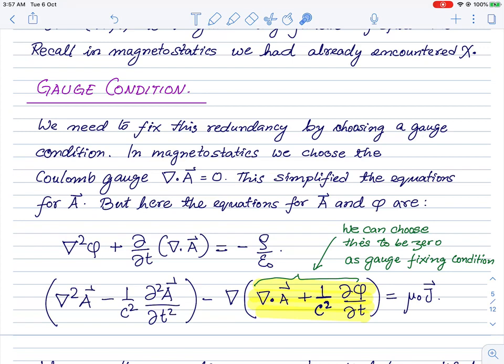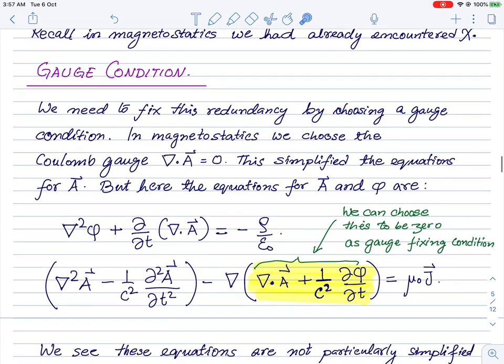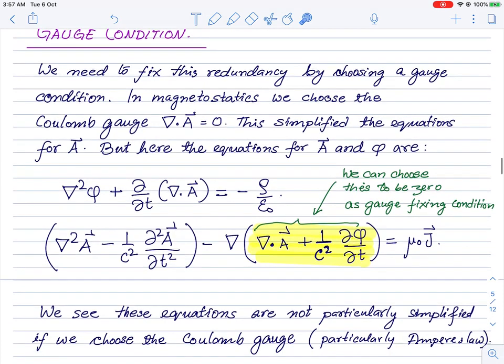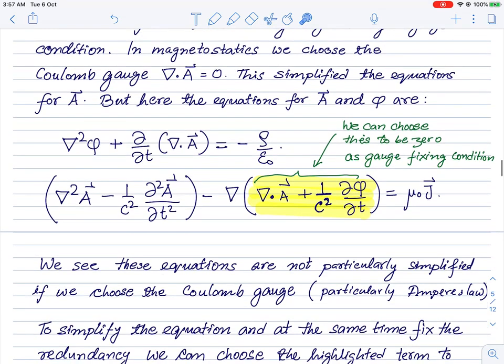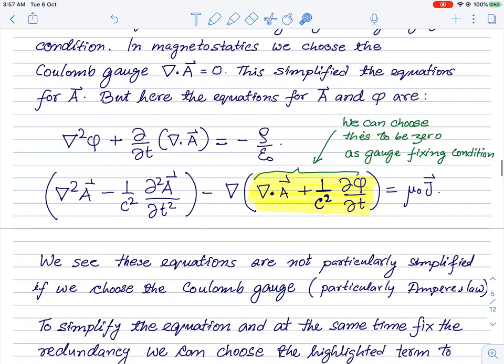It's a very nice gauge to work in. Just that you will find it slightly more convenient, at least for the initial discussion, to work in a slightly different gauge, which makes things slightly simpler.